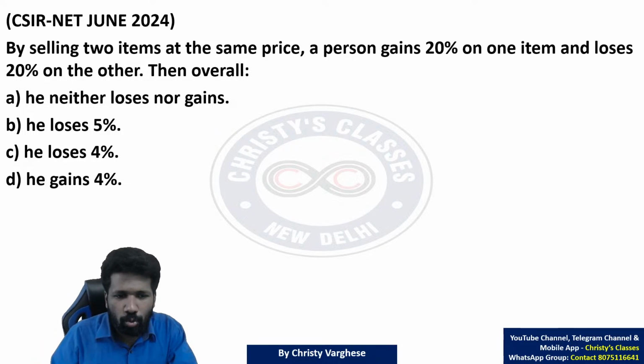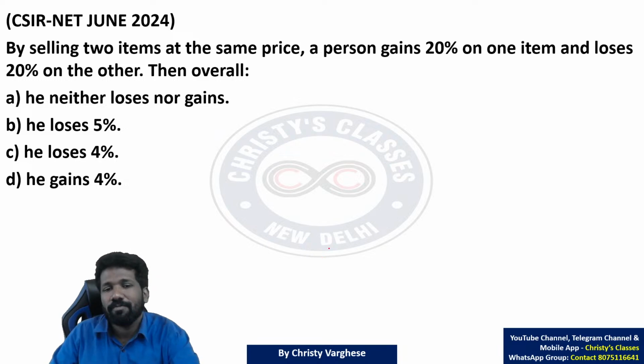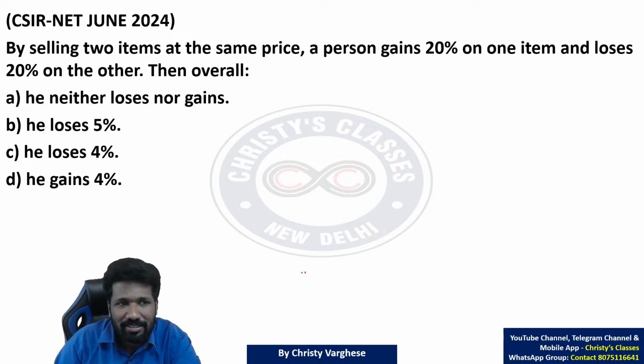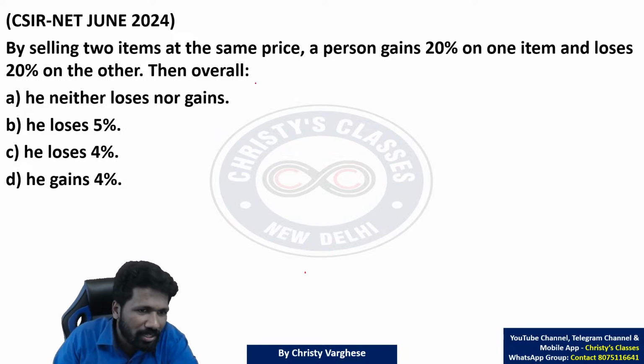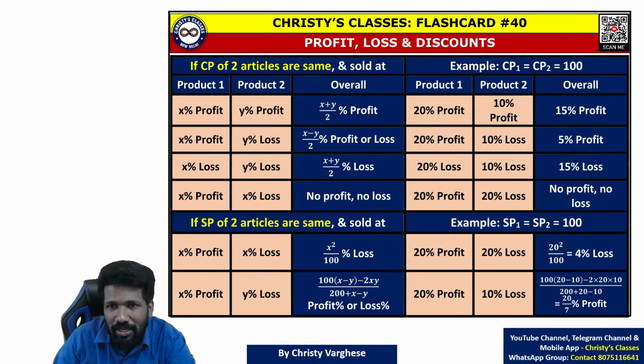This question was a super easy question. Before exam also I have told students to learn one logical trick. This is a situation, a particular situation where the selling prices of the two items are same, equal, and profit percent and loss percentage are equal. This is an ideal situation to use a short trick. In this flashcard I have given short tricks of this chapter compiled.